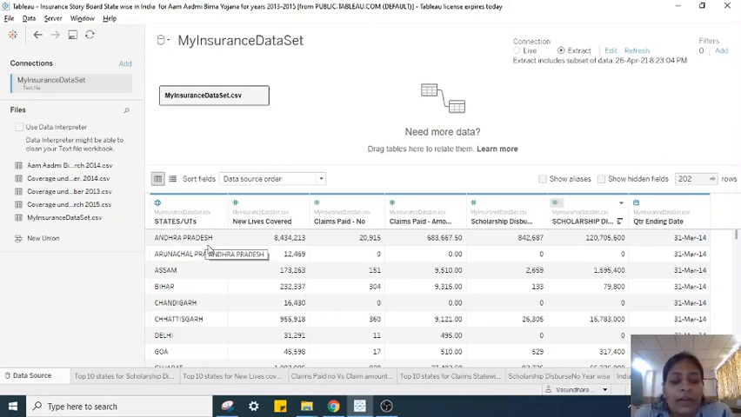It consists of a variety of fields such as new lives covered, claims paid, the number and the amount, scholarship disbursement number and amount, and the quarter ending date. So the analysis has been done mostly year-wise. So the year has been extracted from this quarter ending date. So let us see the sheets that I have created.